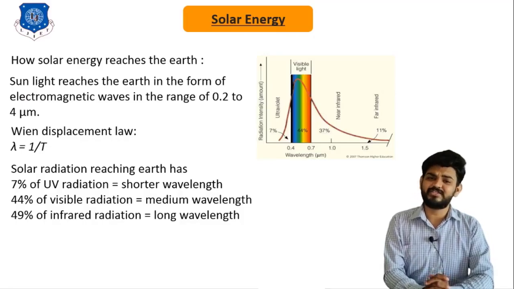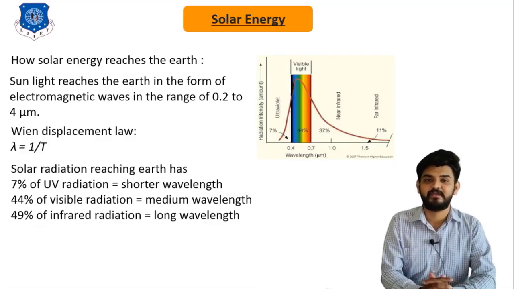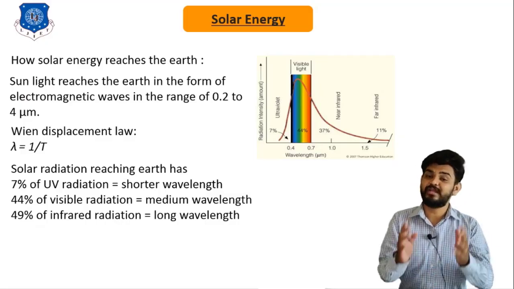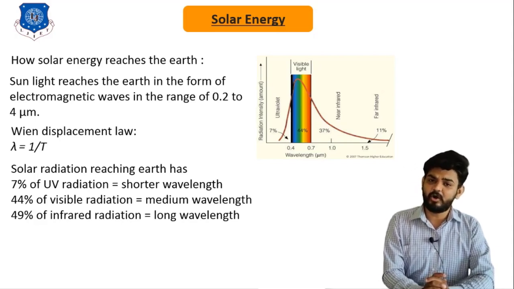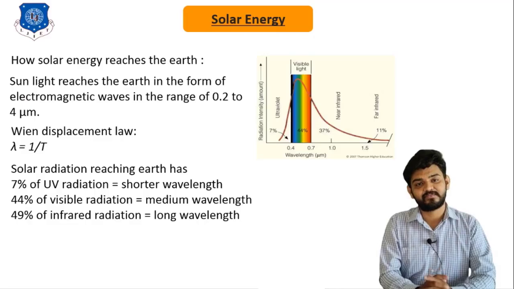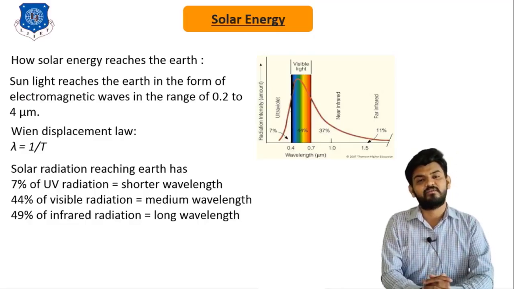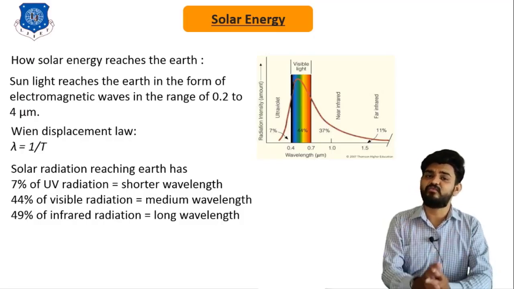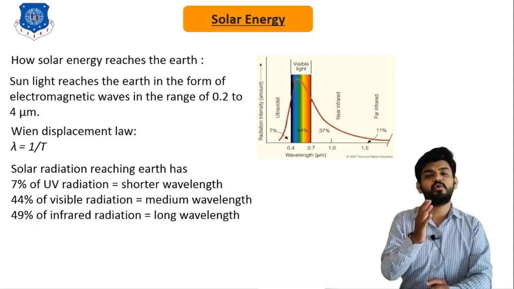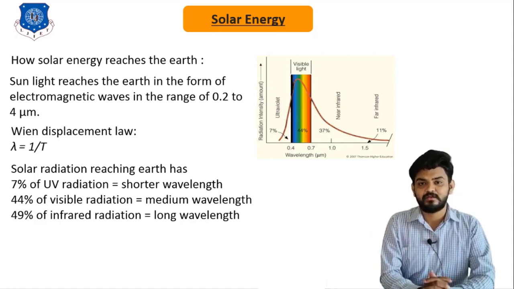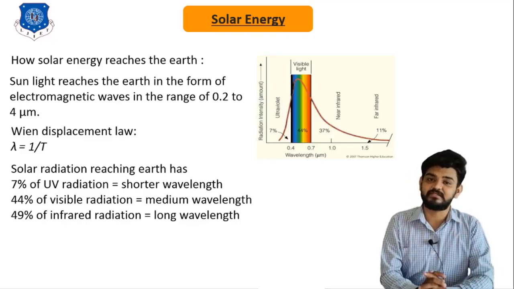It is in the range of 0.4 micrometer to 0.7 micrometer. Then lastly, around 49% of total solar radiation is in the form of infrared rays. These infrared rays are also known as heat energy, which is also known as the longer wavelength, and it is in the range of 0.7 micrometer to 2 micrometer. So this is all about the solar energy reaching the earth's surface.